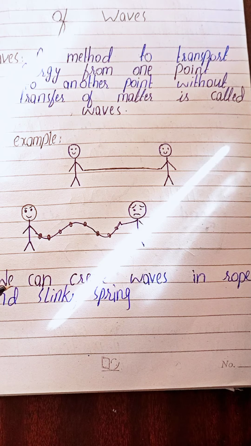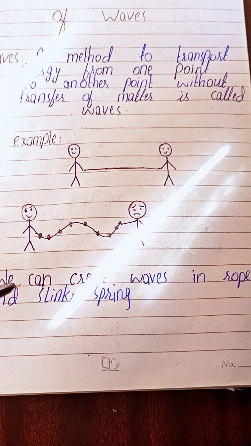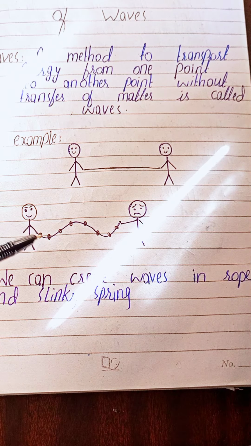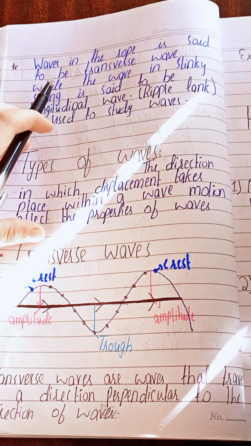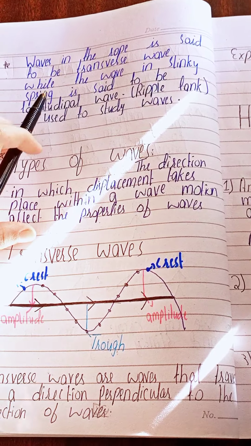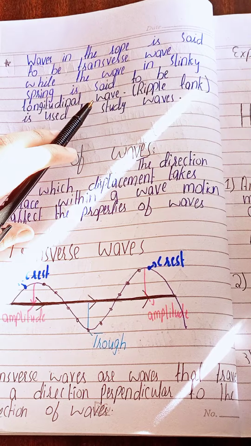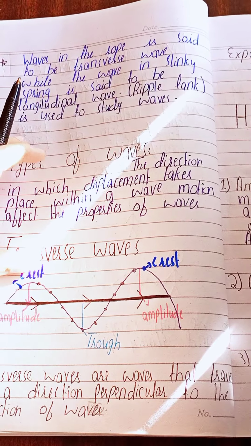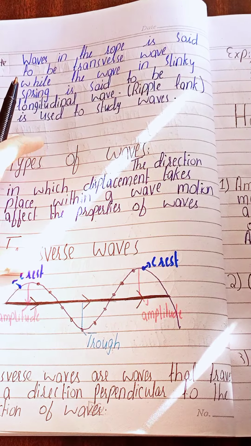The point is that we can create waves in a rope and a slinky spring. Now, let us discuss in detail. Waves in the rope are said to be transverse waves, while the waves in the slinky spring are said to be longitudinal waves. तो जो वेव रॉप में फॉर्म होती है उसे हम ट्रांसवर्स वेव कहते हैं और जो वेव स्लिंकी स्प्रिंग में फॉर्म होती है उसे हम longitudinal वेव कहते हैं.